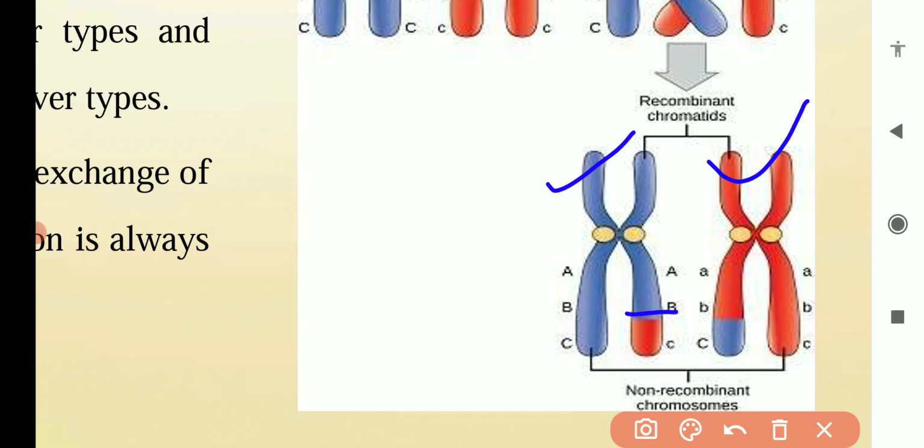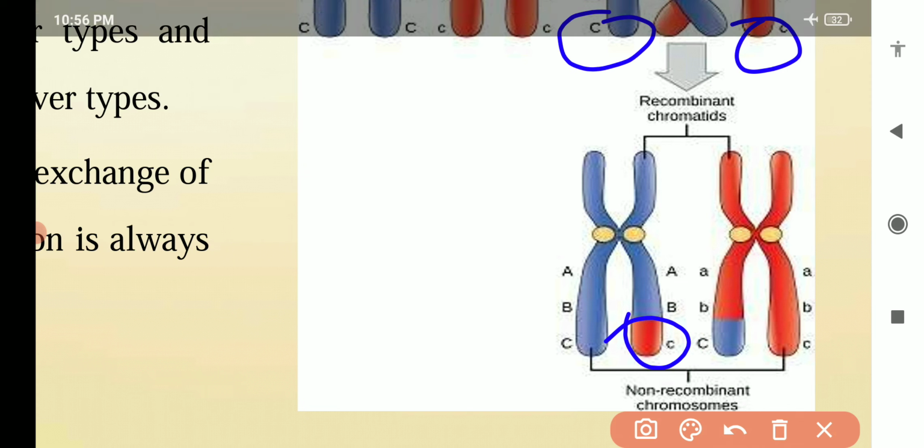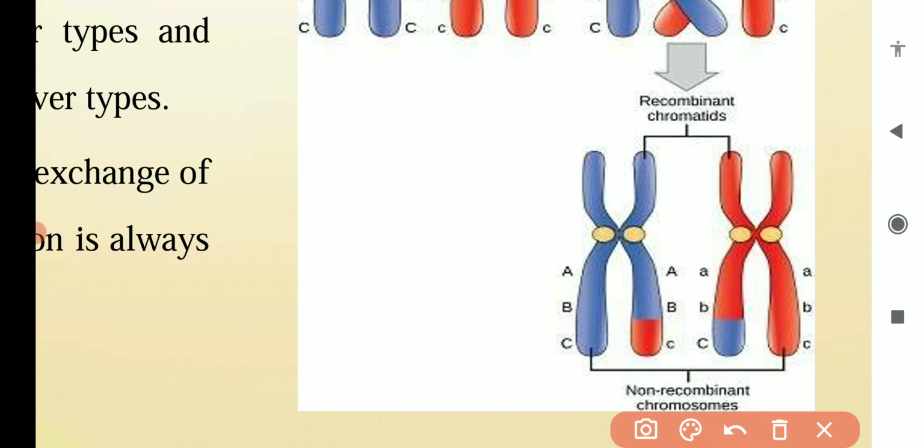So this segment will come from this chromosome. Here, because small c is present, this small c will come here, and this capital C from here will go to this chromosome. So as a result of crossing over, the gene arrangement has now changed. We can say the genes have been recombined.